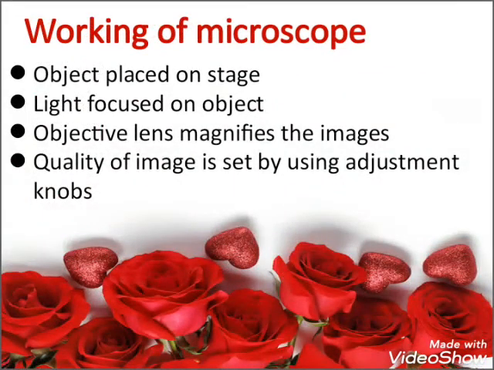Next is the working of microscope. The object which is to be observed is placed on the stage. Light from the light source is focused on the object placed on the stage of the microscope. The objective lens magnifies the image of the object and the observer observes the enlarged image through an eyepiece. The quality of image produced by the microscope can be adjusted by using adjustment knobs.